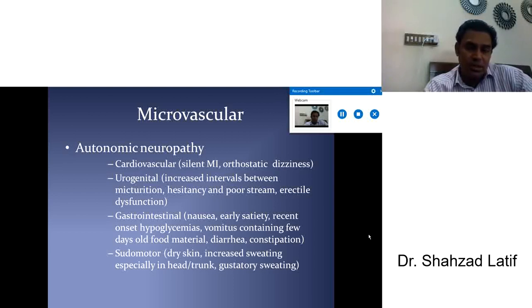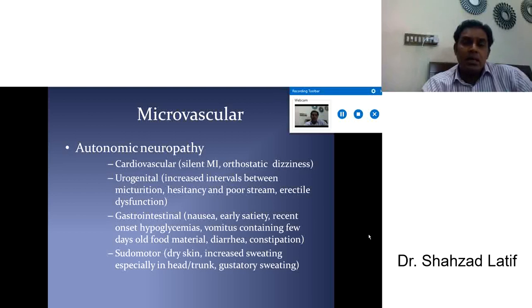Regarding the gastrointestinal tract, the patient may have unexplained nausea, early satiety, recent onset of hypoglycemia, vomitus containing few days old food material, or unexplained diarrhea, unexplained constipation. Always think about the complication of diabetes.